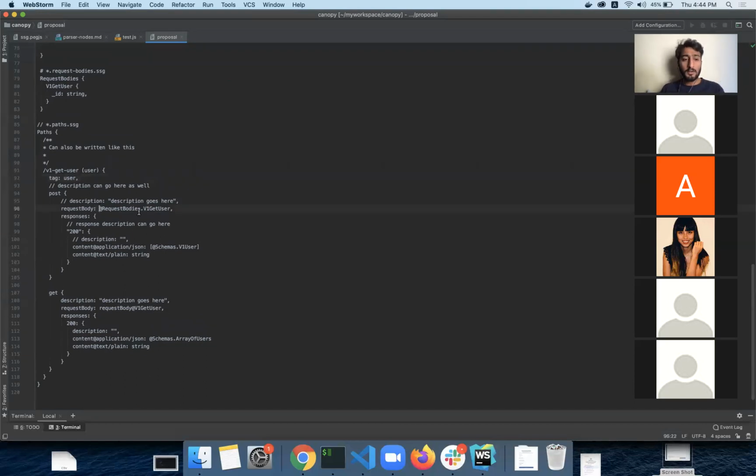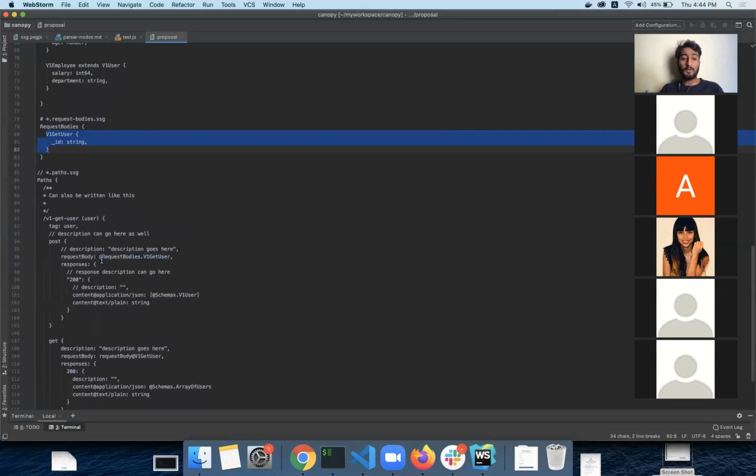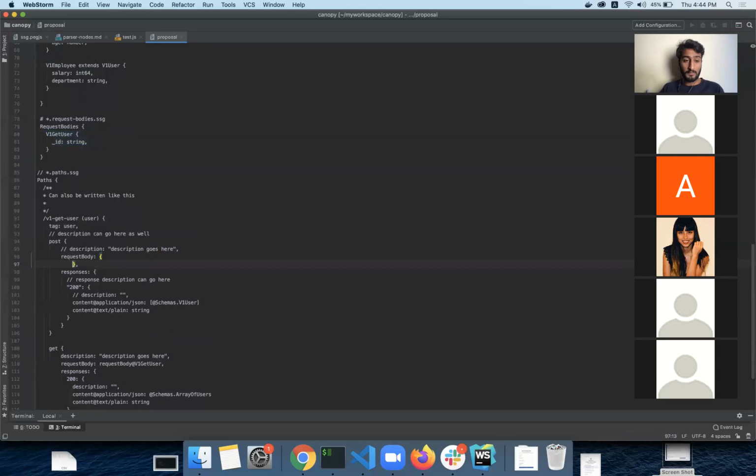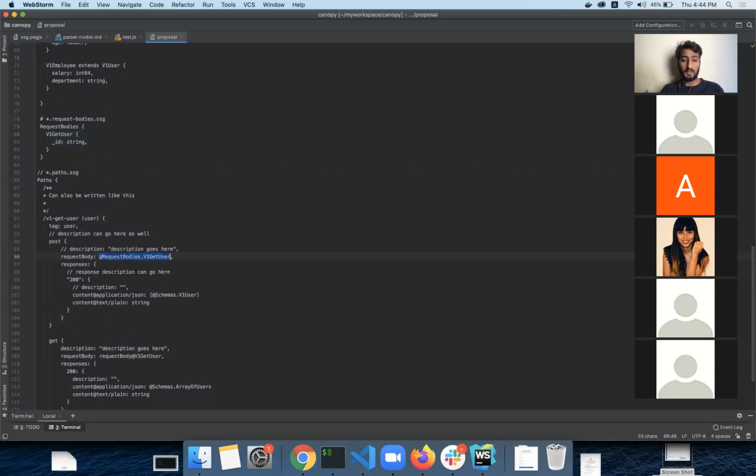Yeah. Okay, so request body is simply an object. You can just use the TSSG syntax for the request body like this and just reference that, or maybe you can simply write this in place. If you want to change this to an object and then to ID string, you can just do that. So it's not that different a thing. We're keeping the API similar for all the things so that it is easier for people to understand and write stuff.